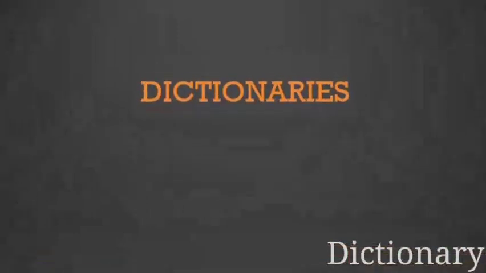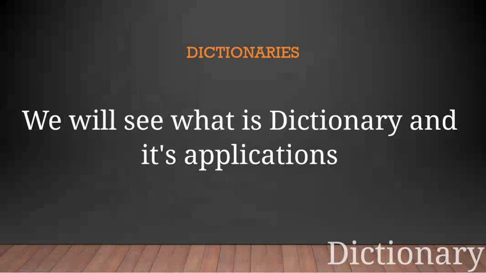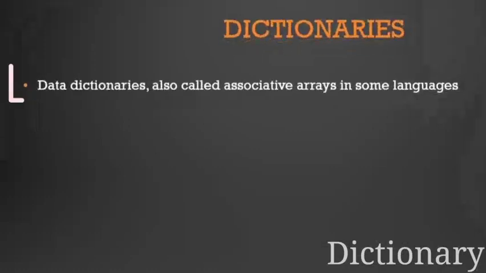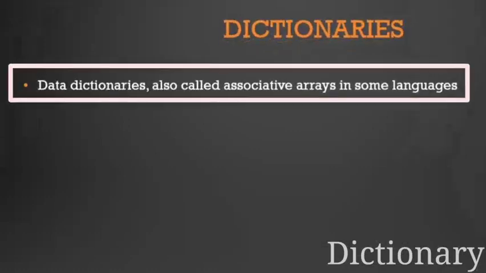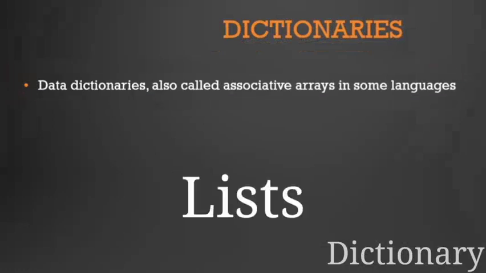Dictionaries. So basically in this video we'll see about dictionaries and also see their applications, what exactly they are used for. So what exactly is a dictionary? Data dictionaries are also called associative dictionaries, or associative arrays in some languages. So they are kind of like lists.